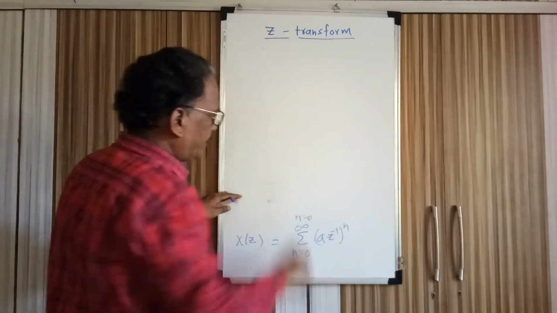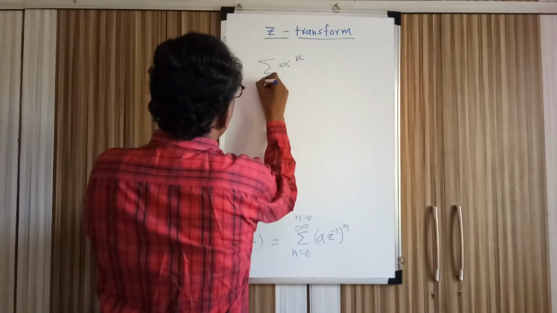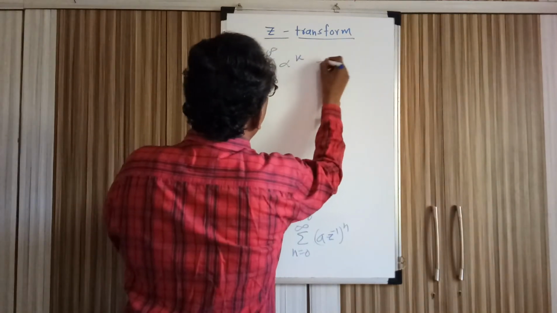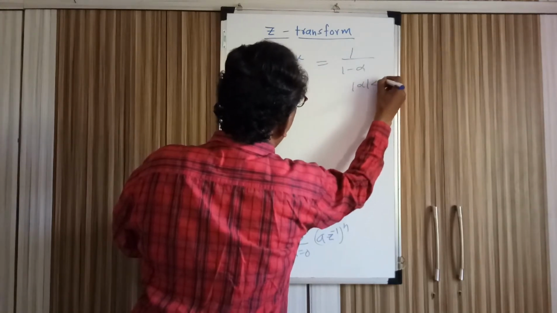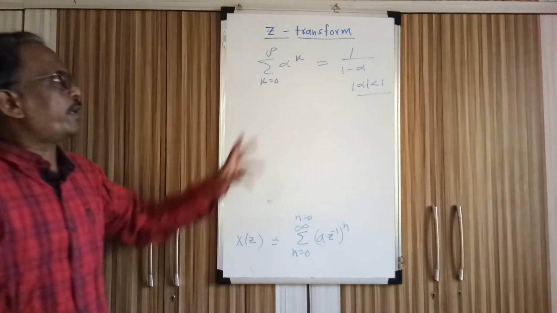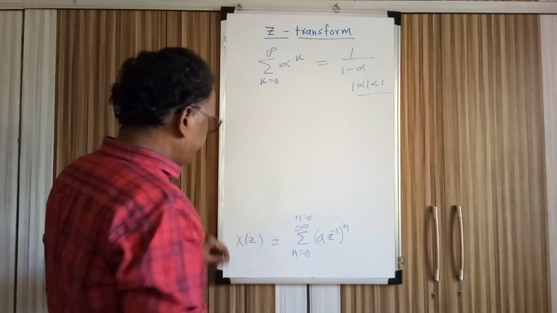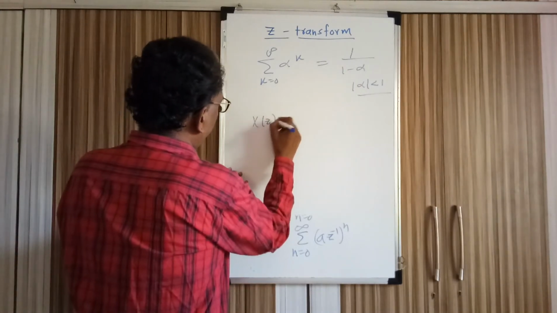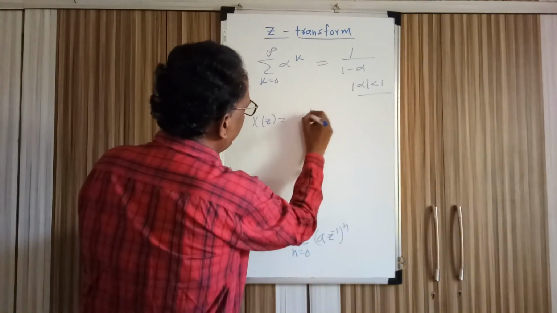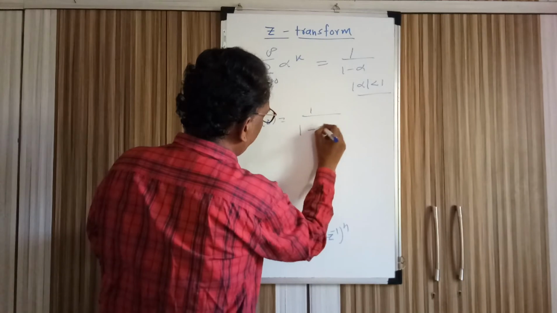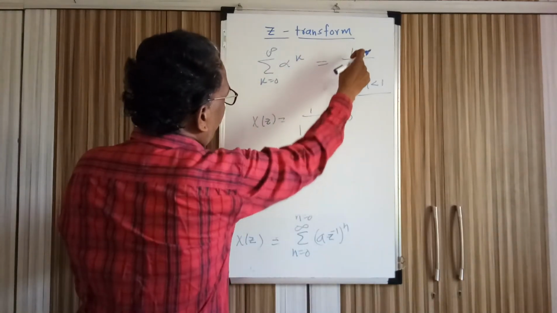We know the general result from mathematics: the sum of alpha raised to k, for k from 0 to infinity, is equal to 1 divided by 1 minus alpha, provided mod alpha is less than 1. This is the requirement for writing this result. So here also we can put the same constraint and write X of z. Let us consider that this is my alpha, and alpha is less than 1. Then it will be 1 over 1 minus a z inverse.